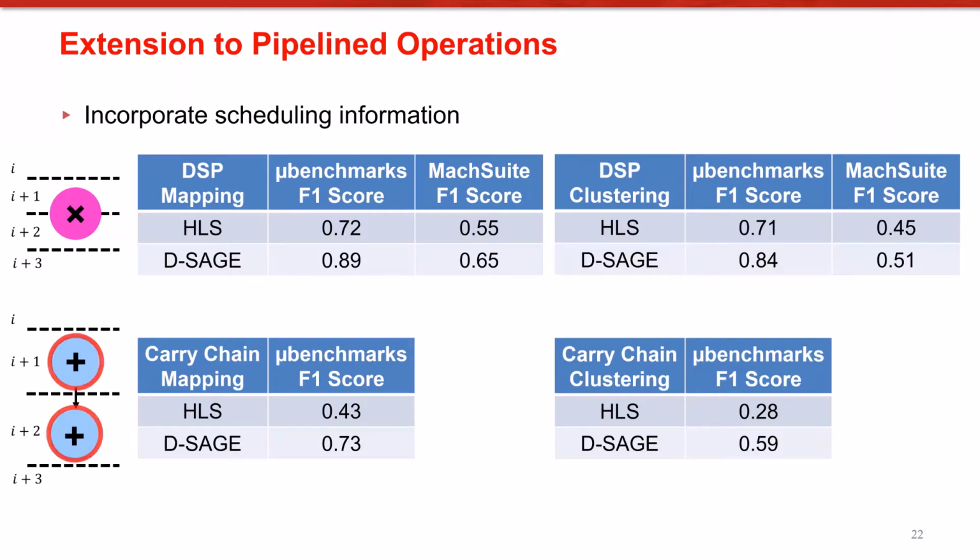For example, these 2 adders that are assigned to different clock cycles will not be mapped to the same carry chain. We show that DSage performs better than HLS in both operation mapping and operation clustering tasks for both microbenchmarks and realistic designs, targeting frequency values from 250 to 400 MHz on a Virtex UltraScale Plus device.